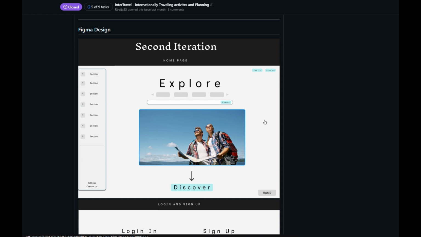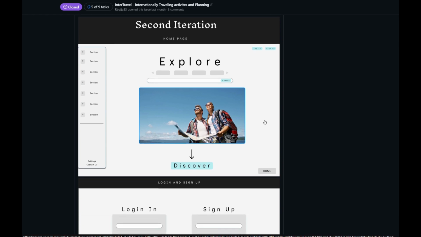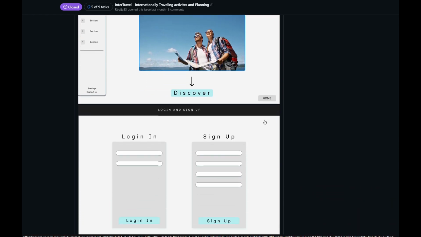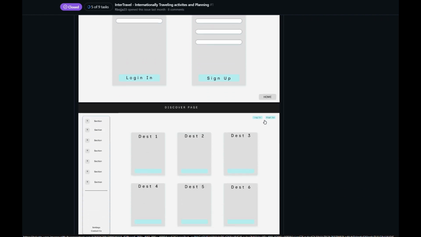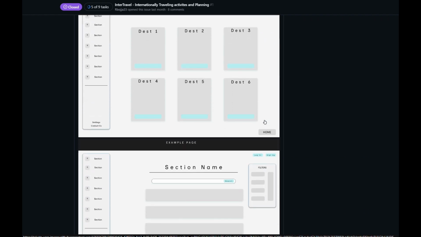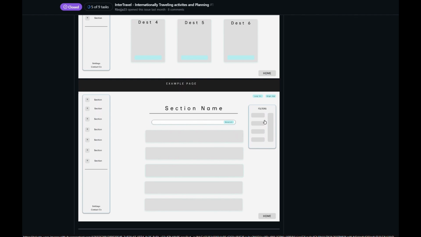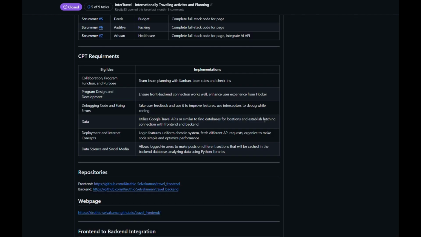Our Figma design consists of the workflow for the UI design. The theme is meant to be minimalistic, as shown with the following pages. Each feature has an individual style for its page. We also use the CPT requirements as shown.